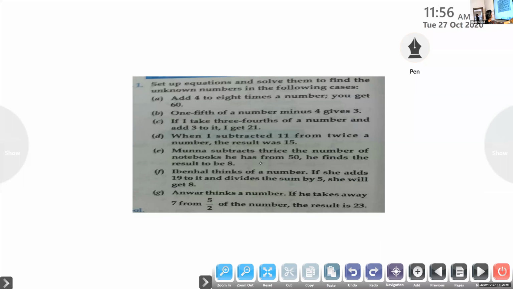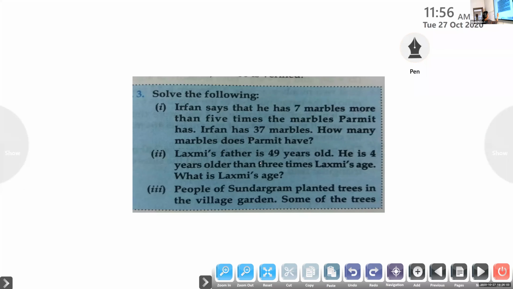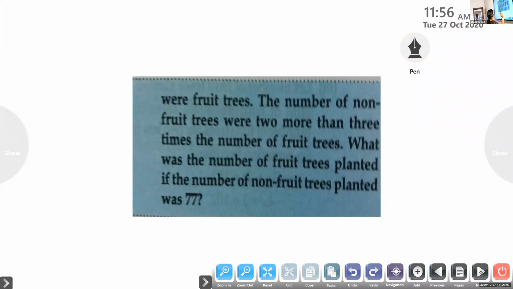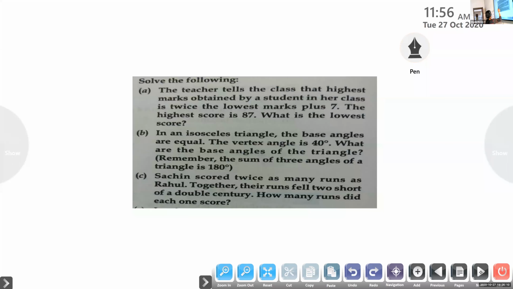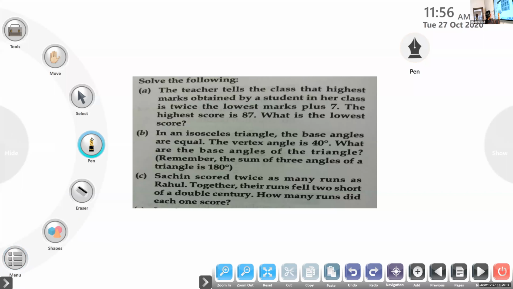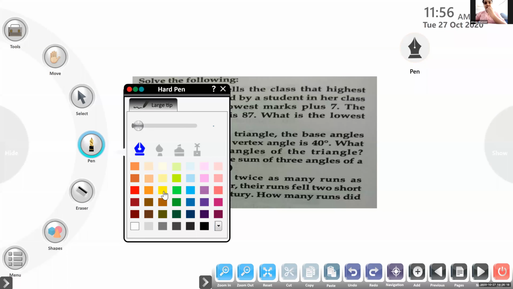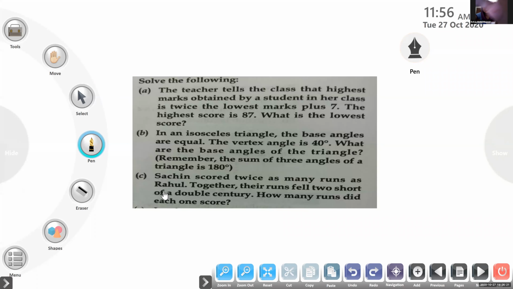Next question, you see. Okay, this is over. Next slide, we'll go for the next slide. Read the first question, children. The teacher tells the class that the highest mark obtained by a student in her class is twice the lowest marks plus 7. The highest score is 87. What is the lowest score?